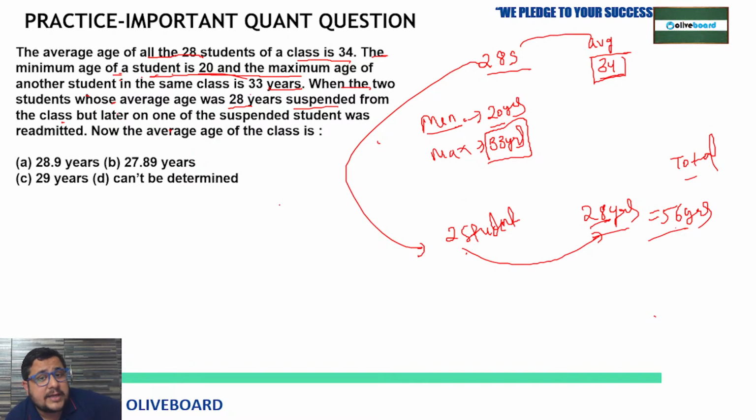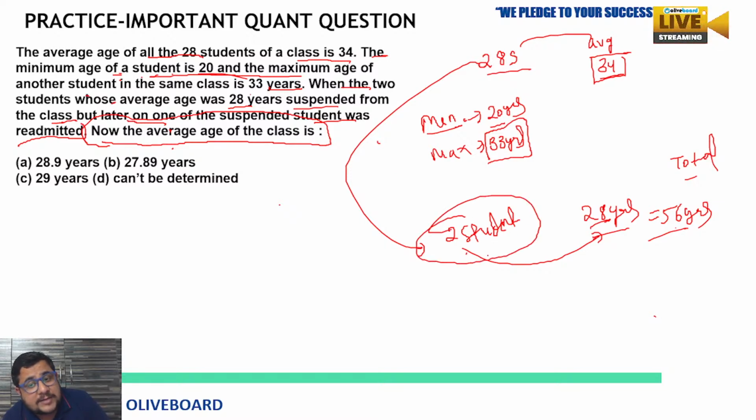What are they asking? Suspended from the class, but later on one of the suspended students was readmitted. So one of them is rejoining. Now the average age of the class is what you have to find out. When two were suspended, but now after the suspension one is readmitted, rejoined, so still one student is on suspension.